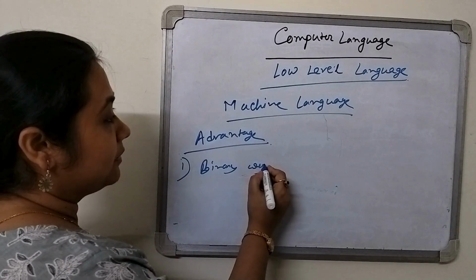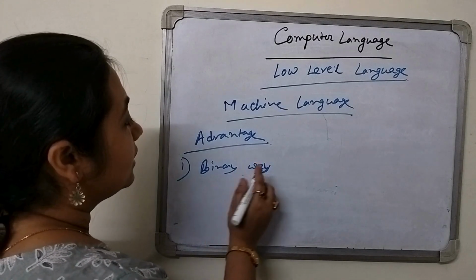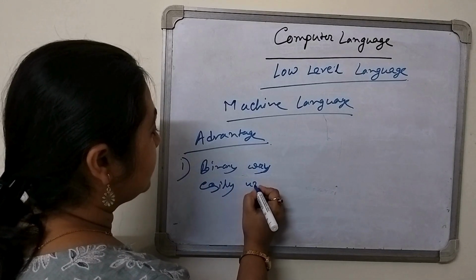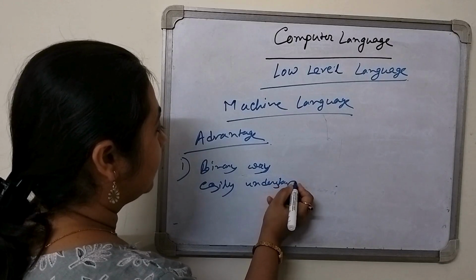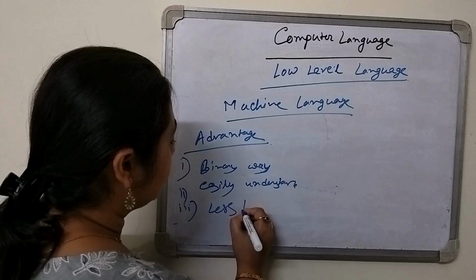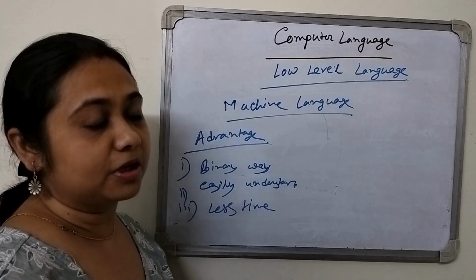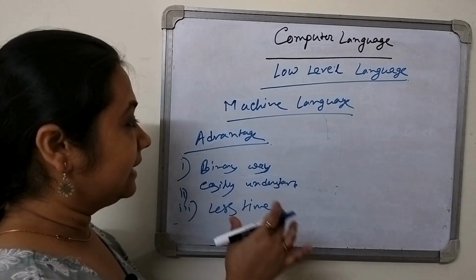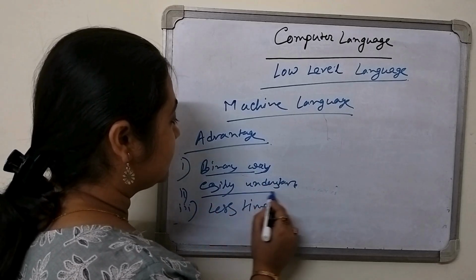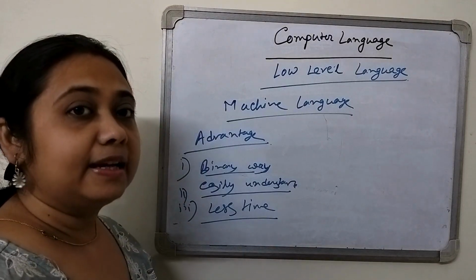Because if we give the instruction in binary, it is easily understood by the computer, and it will take less time. Why less time? Because as we give the instruction in the binary way, the computer doesn't need to translate it, so it can understand directly. So we are giving it in the binary way, so it is easily understandable by the computer. And third, it is taking less time.